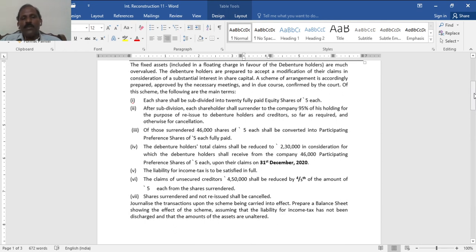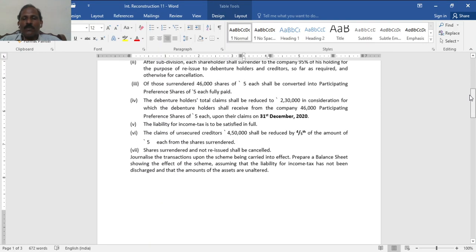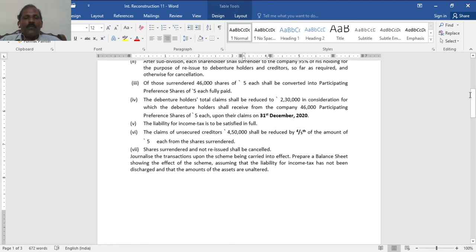Then after subdivision, each share shall surrender 95%, so the surrender account should be debited. For the adjustment, 46,000 shares of 5 each shall be converted into participating preference shares of 5 rupees each. The debenture holders' total claim shall be reduced to 2 lakh 30,000. Total claim of debenture holders is 13 lakh 80,000, so the difference is settled by the company issuing 46,000 participating preference shares of 5 each upon their claims. Liability for income tax is to be paid in full in cash.